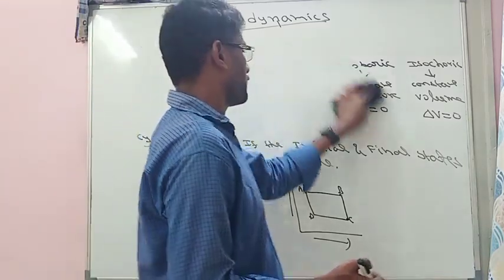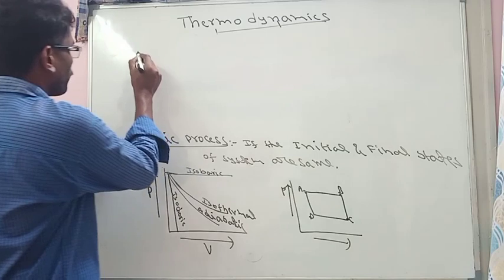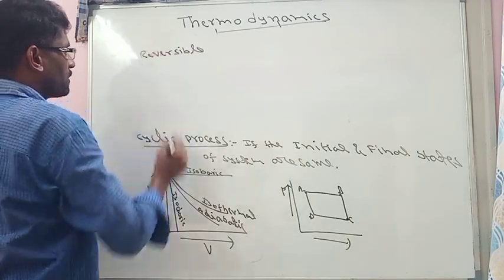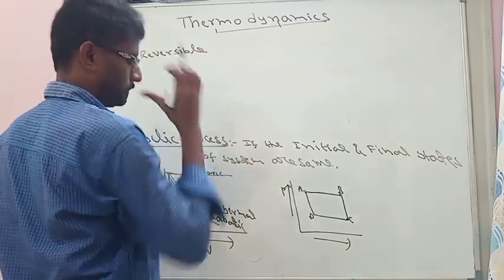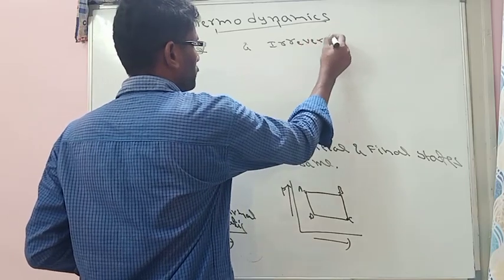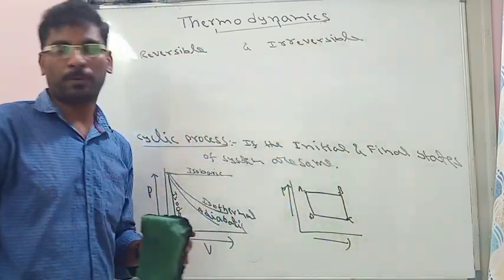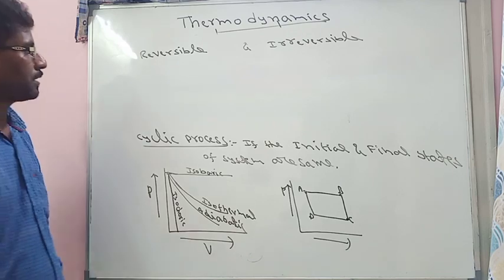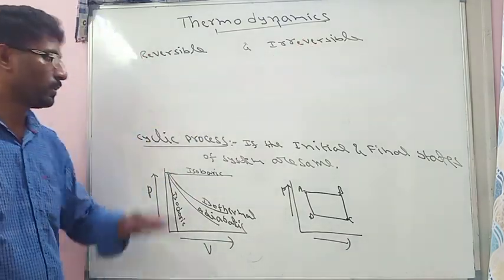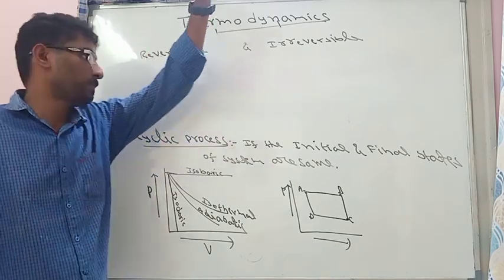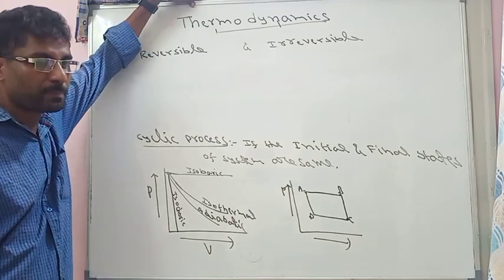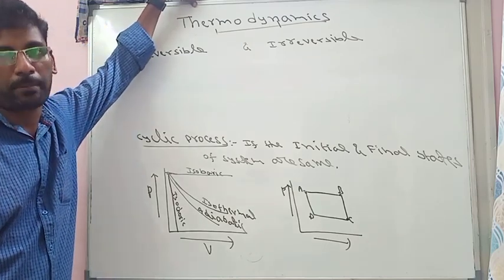Another important pair of processes are reversible and irreversible processes. One is reversible, another is irreversible. So what is reversible and irreversible? A reversible process is a process that takes place over infinite time.